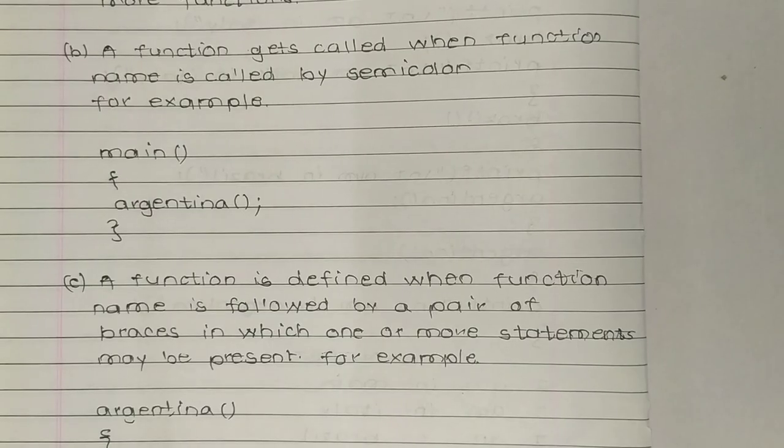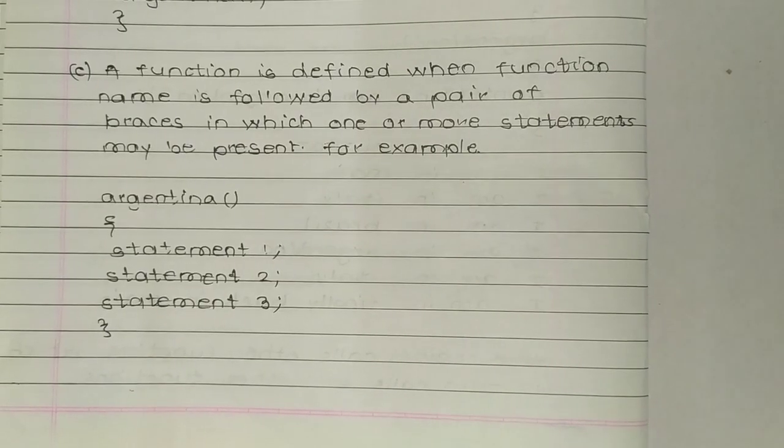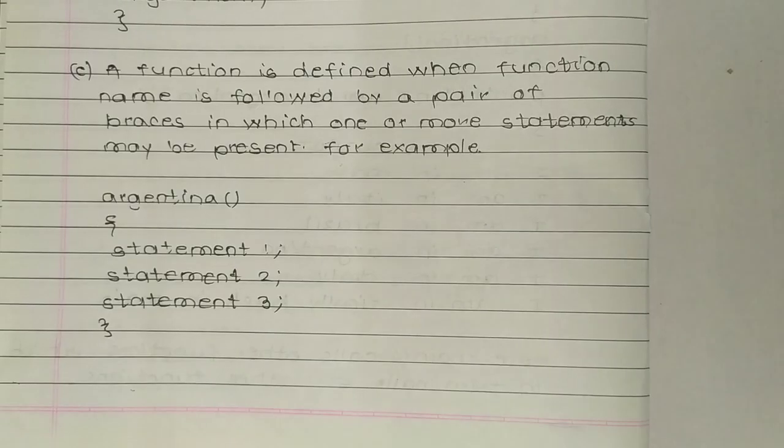Now see, a function is defined when the function name is followed by a pair of braces in which one or more statements may be present. For example, Argentina is a function and statement 1, statement 2 and statement 3 are three statements.